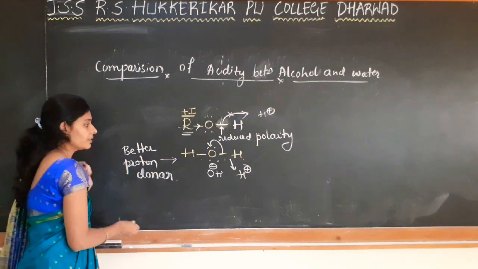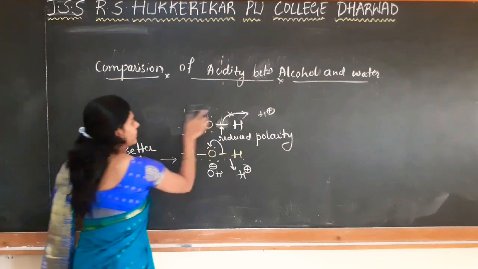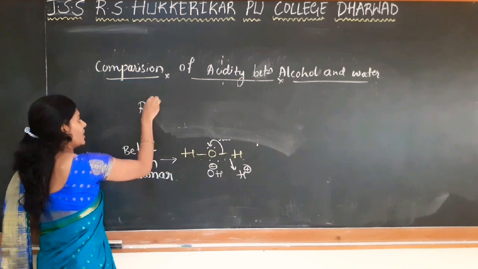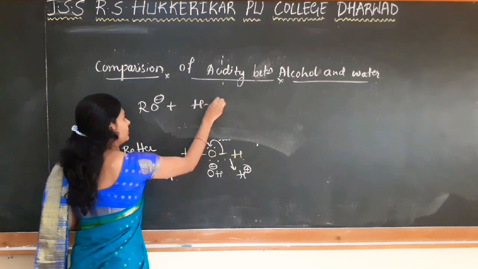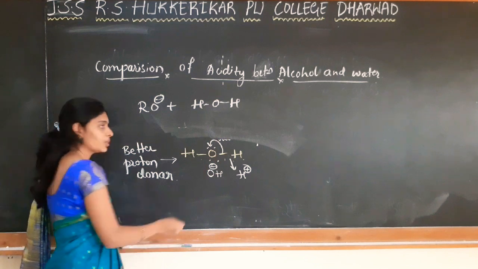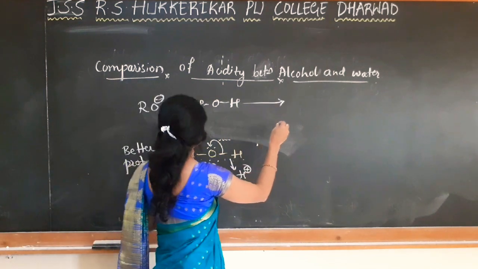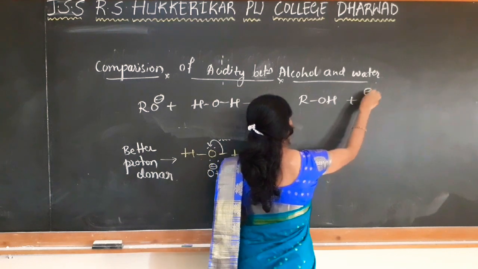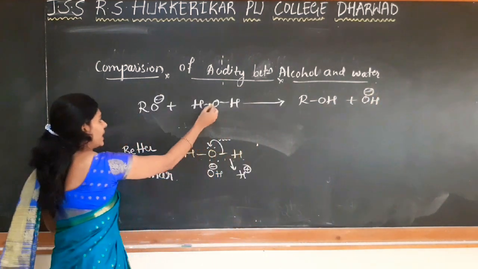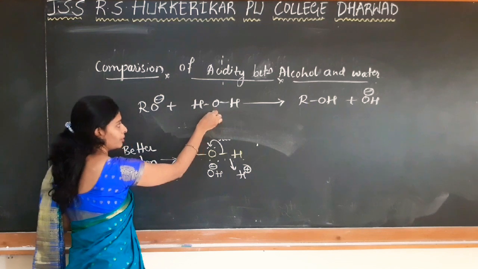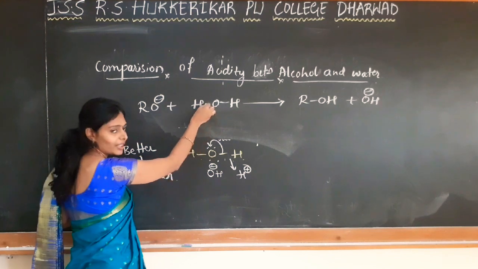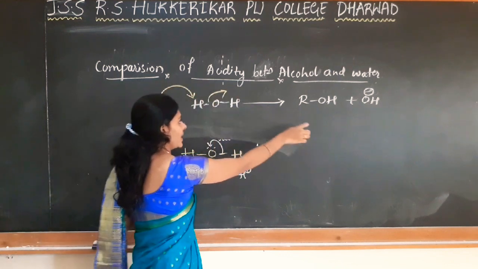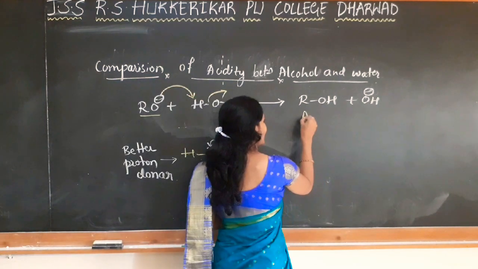It is illustrated by taking the reaction between alkoxide ion and water. When alkoxide ion is treated with water, what happens? There is a formation of alcohol and OH minus is released. See here, as I said, this is a better proton donor. So this gives H plus and that is abstracted by the alkoxide ion. OH goes out as OH minus. So this is the alcohol form.